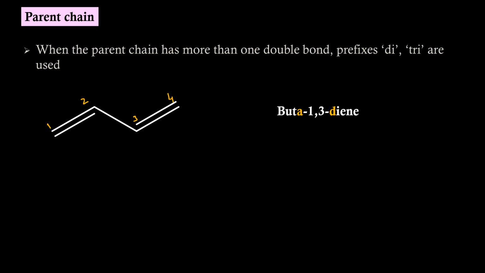Before looking into the rule, let us see one more molecule. This molecule has a double bond at position 1. So the IUPAC name of this molecule will be but-1-ene. However, we have an A in the first molecule. We do not have an A in the IUPAC name of the second molecule.